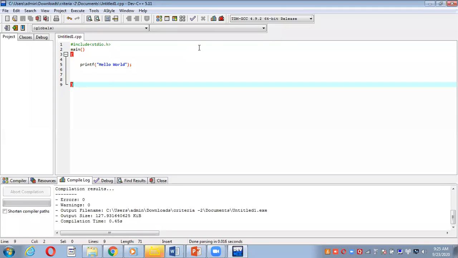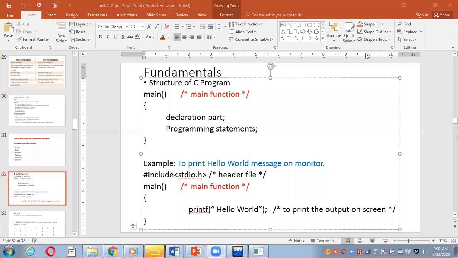This way we can execute a program in Dev C++. You can execute it in Turbo C++, on any platform. There are also some mobile Android platforms, and you can execute on those too. As we have discussed, on the platforms where you can run the program, you must have seen that we have not received any such main function statement in the output.